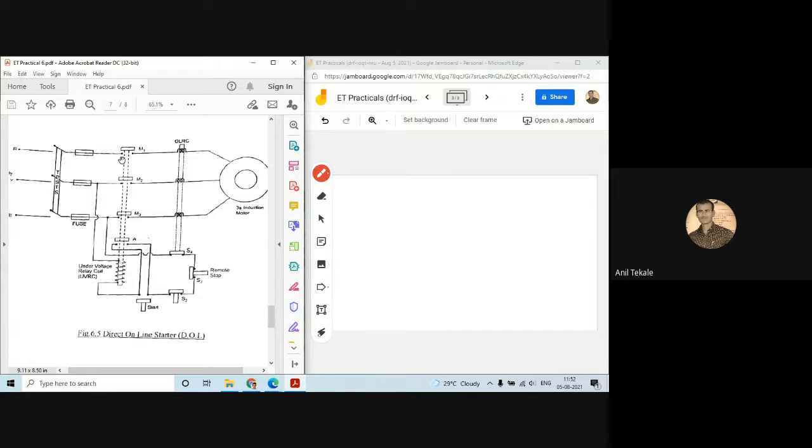So it has one contactor here, you can see, that is called an under voltage relay coil. So that is the contactor. Whenever we place the start and stop buttons, suppose the start button is pressed, then the contactor coil will get energized.